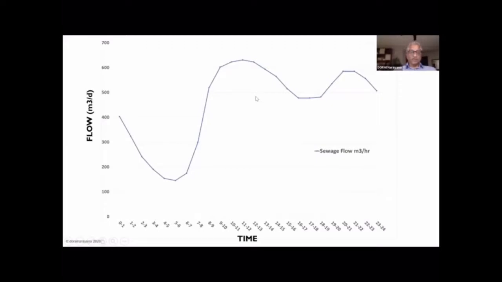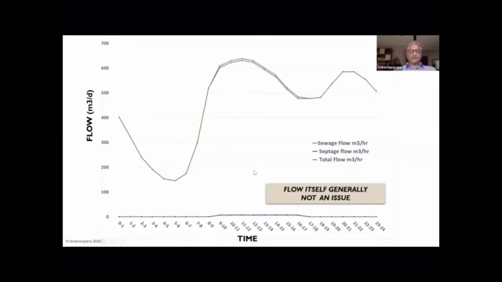Now let's take the sewage flow over the day. So this is how it varies. We saw that earlier. So the same twin peak configuration for sewage. When we add the sludge, what happens? It's only being added during those working hours, and the difference it makes to the instantaneous flow is very negligible here. You can see that, right?